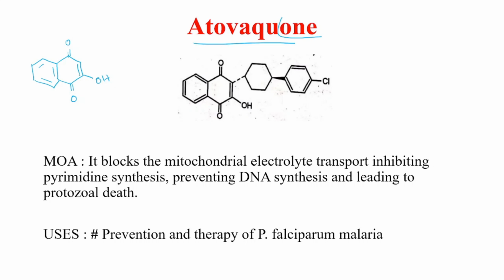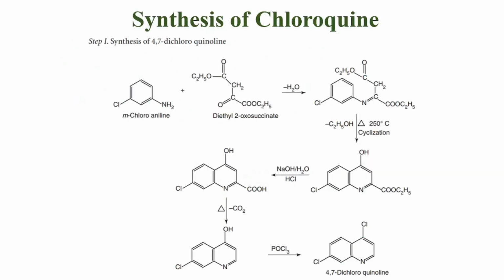So the double bond has to come somewhere here. Now attach this to a cyclohexane and another benzene group, and a chlorine right here. So this will give you your atovaquone. Now, it blocks the mitochondrial electron transport, inhibiting pyrimidine synthesis. So, it prevents the DNA synthesis and leads to protozoal death. Now, the uses include prevention and therapy of Plasmodium falciparum malaria.